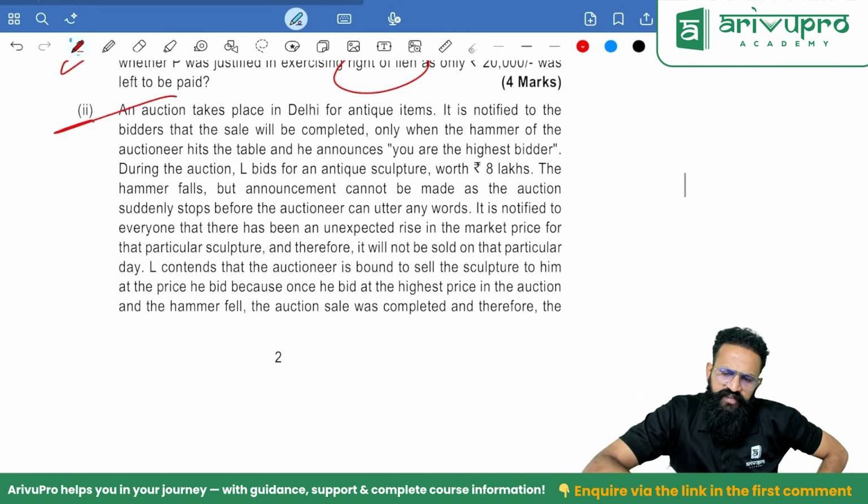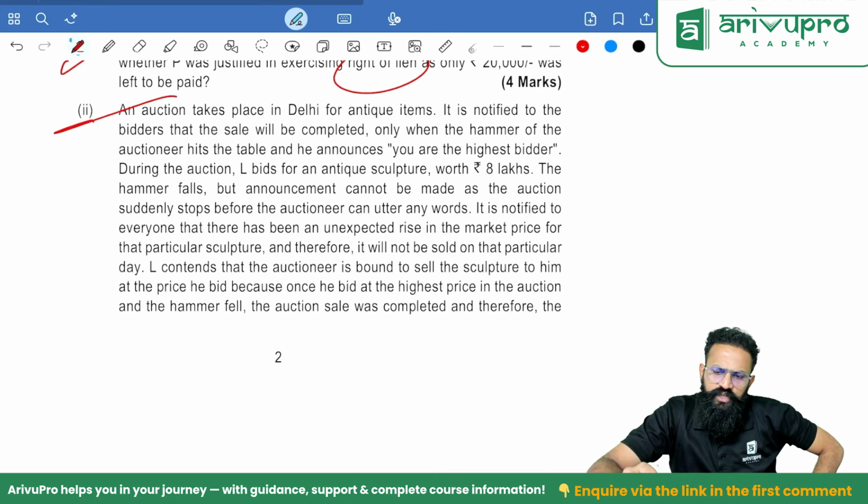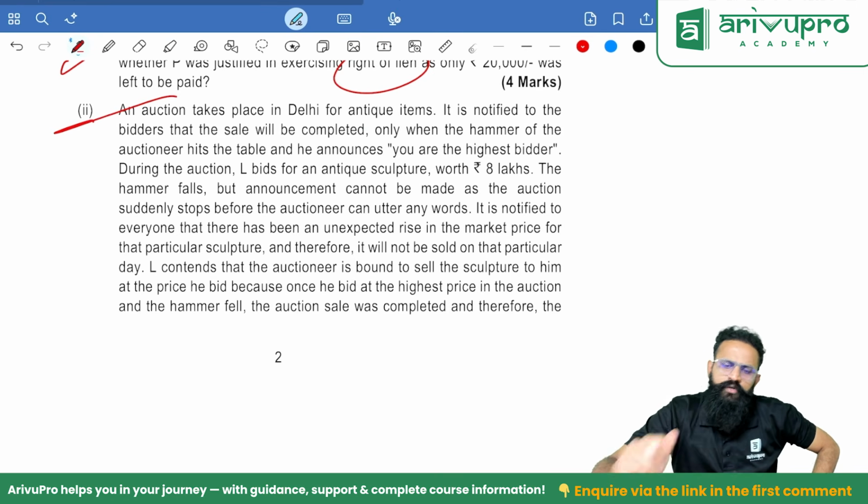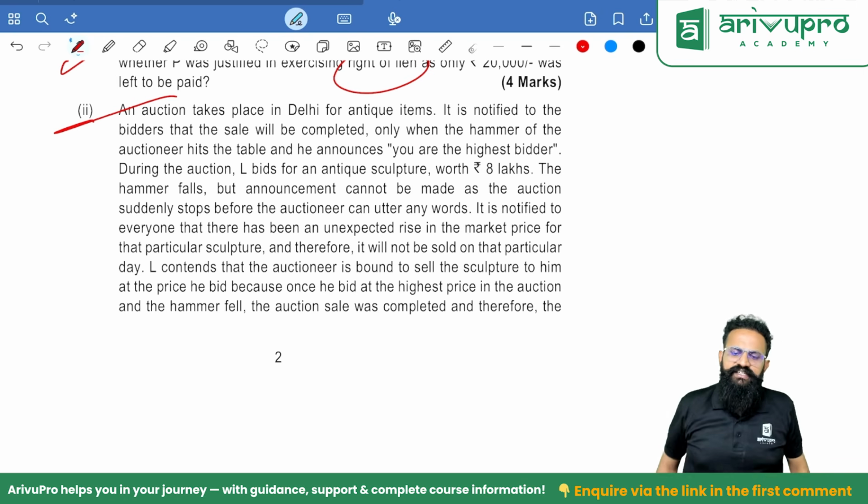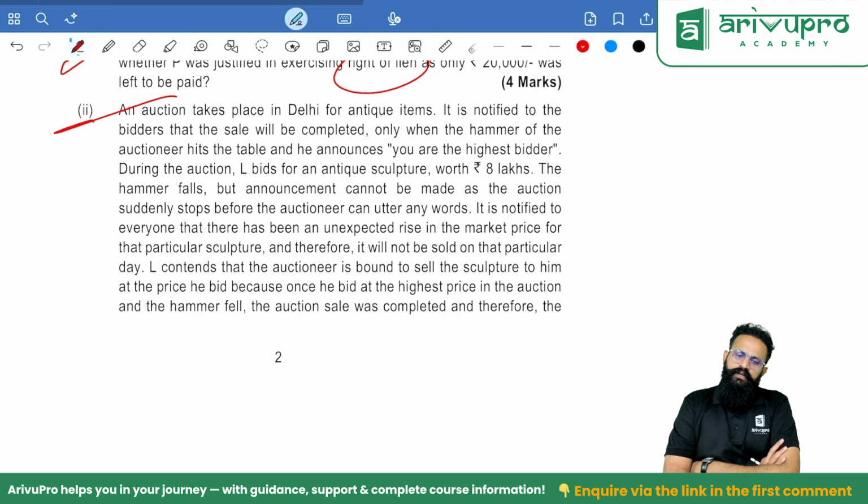An auction takes place in Delhi for antique items. It is notified to the bidders that the sale will be completed only when the hammer of the auctioneer hits the table and he announces you are the highest bidder. During the auction, L bids for an antique sculpture worth 8 lakh. The hammer falls, but the announcement cannot be made as the auction suddenly stops before the auctioneer can utter any word. It is notified to everyone that there has been an unexpected rise in the market price of the particular sculpture and therefore it will not be sold on the particular day.